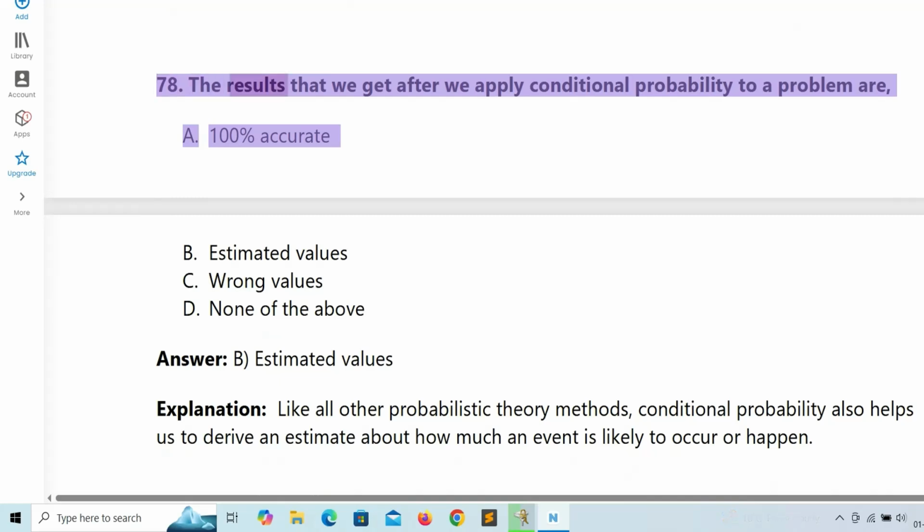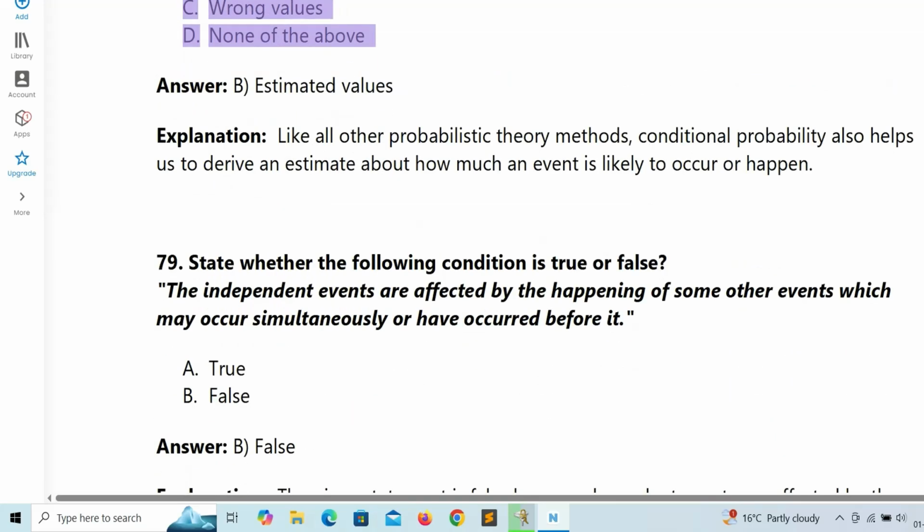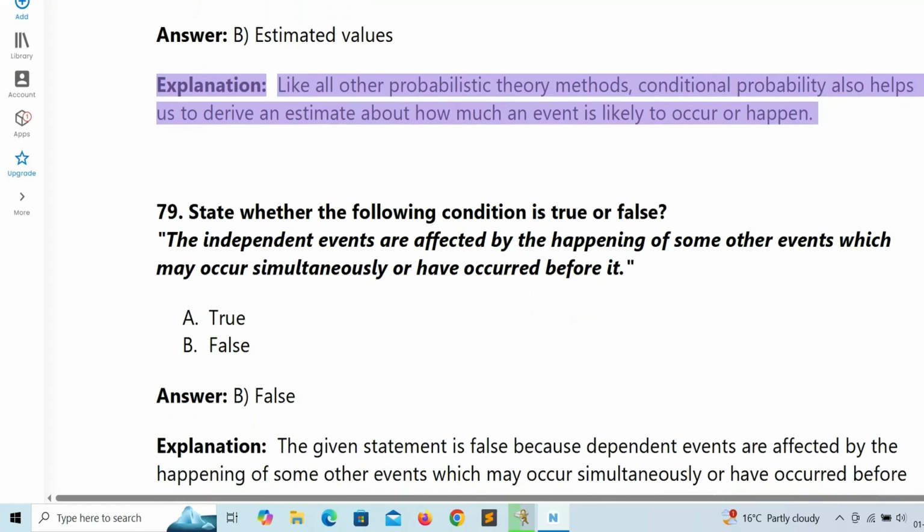78. The results that we get after we apply conditional probability to a problem are: A. 100% accurate. B. Estimated values. C. Wrong values. D. None of the above. Answer: B. Estimated values.